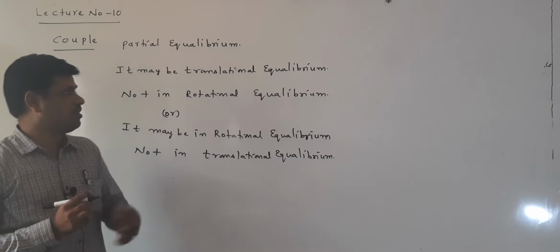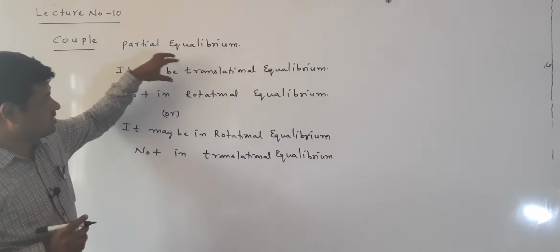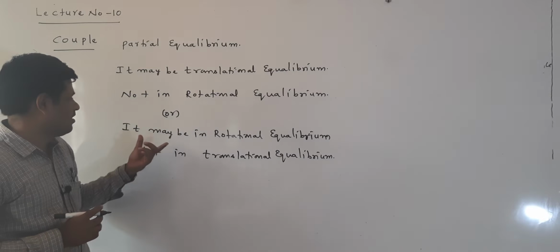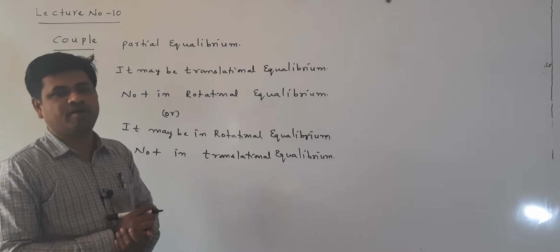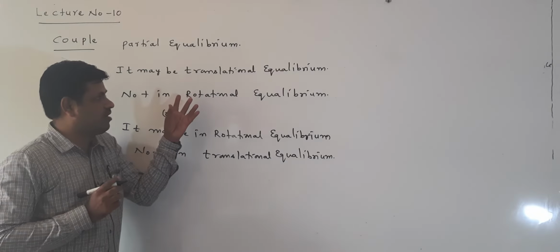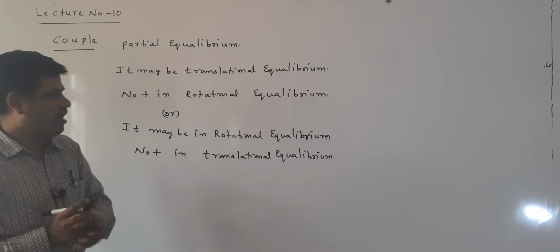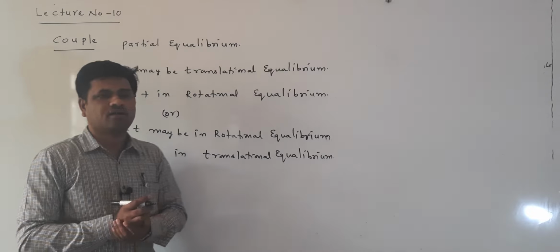Partial equilibrium means it is in translational equilibrium, not in rotational equilibrium, or it is in rotational equilibrium, not in translational equilibrium. It can satisfy only one condition: either the translational equilibrium condition, not the rotational, or the rotational equilibrium condition, not the translational.